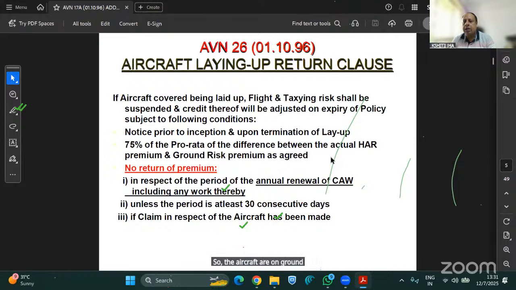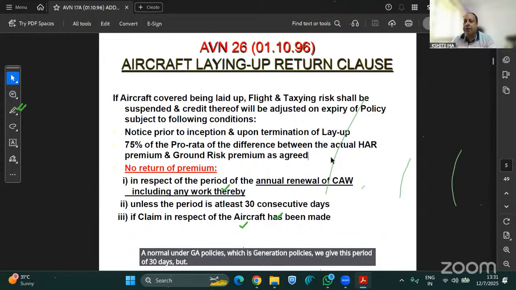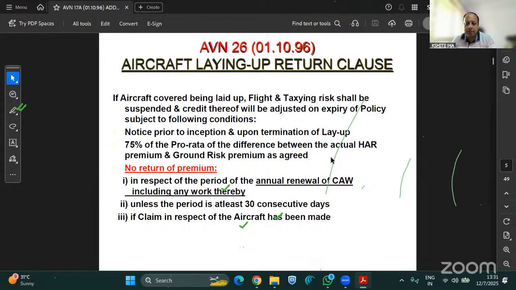In that case, even this aircraft layup return clause will not come into the picture because this is from the insured side. This will not be considered as force majeure unless the period is at least 30 consecutive days. Normally it is 30 consecutive days, as I explained, under GA policies, which is general aviation policies. But if it is airlines, then it is 7 days.